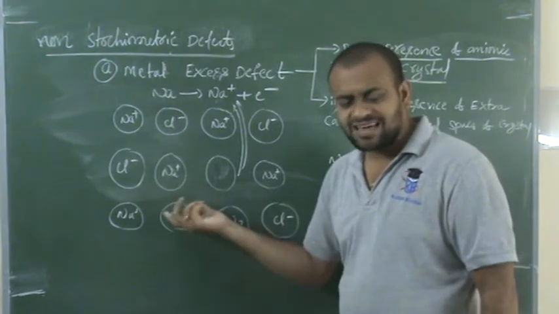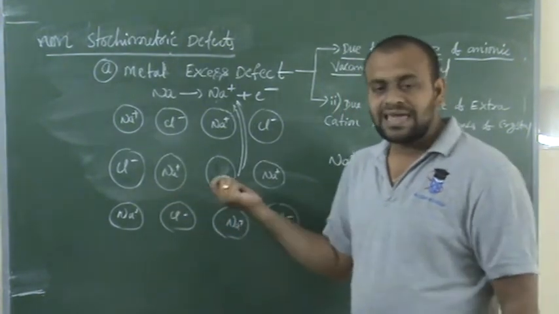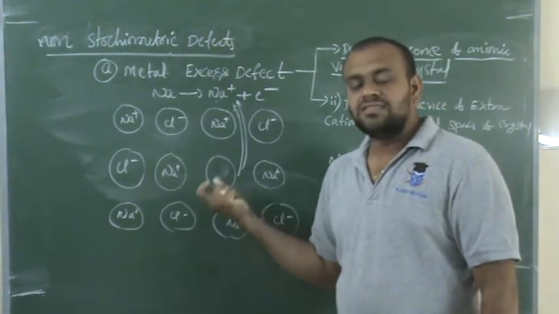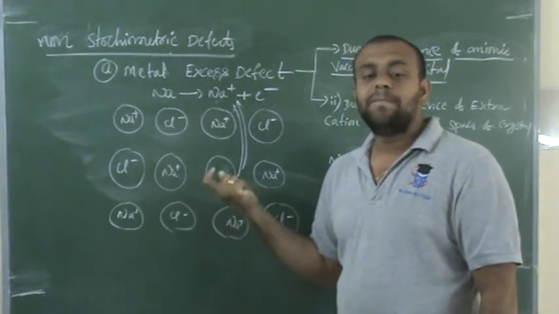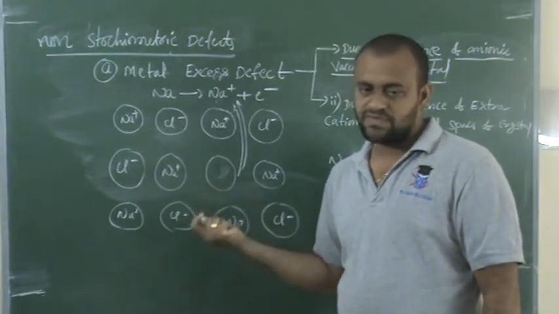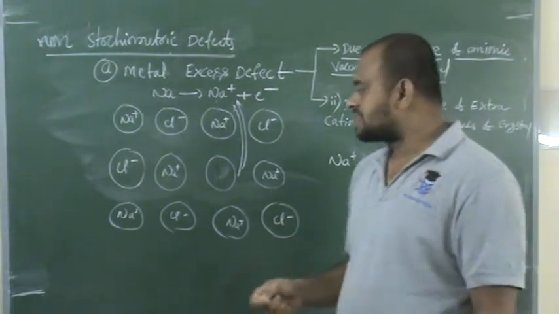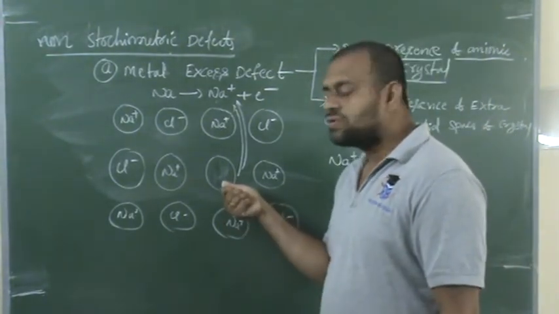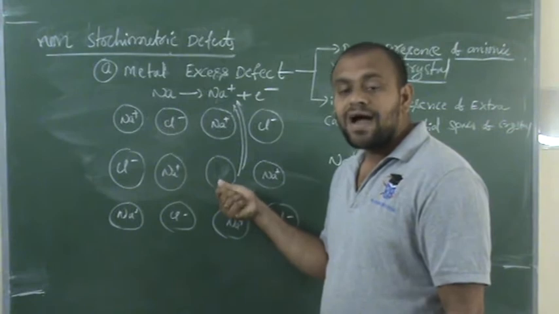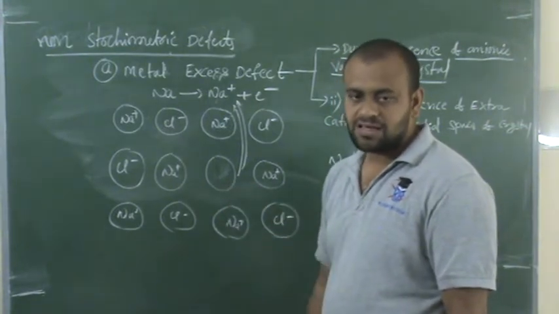Here, Na plus is excess or Cl minus is excess? Na plus is excess. Therefore, it is said to be metal excess defect, caused due to anionic vacancy.